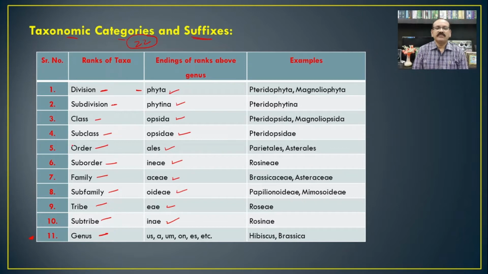So on that basis, we can find out easily the different categories which are given in the classification. Such type of arrangement of the different categories in the ascending or increasing order, right from the species to the division, is known as the taxonomic hierarchy. Here are some examples given with respect to the suffixes. On that basis, we can easily identify the different categories or the taxa which are included in the classification.